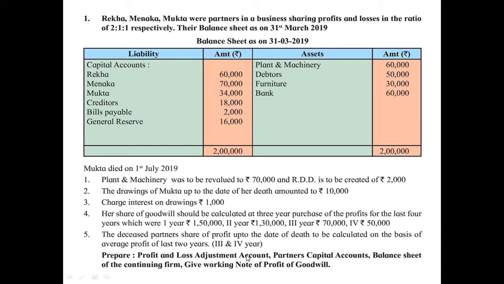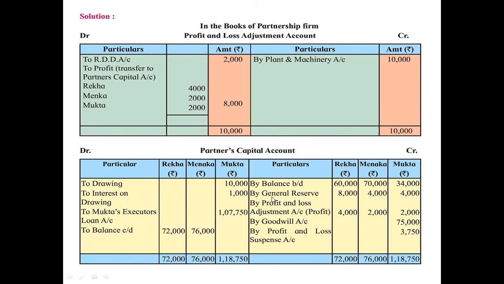You know that whenever the value of an asset increases, the difference is recorded on the credit side of the revaluation account. So here the entry will come on the credit side by plant and machinery account rupees 10,000.